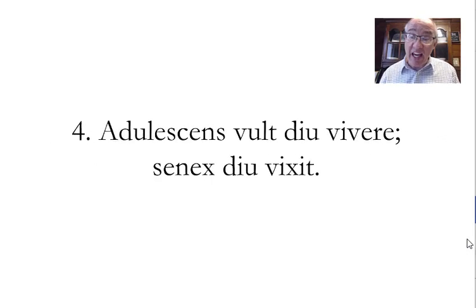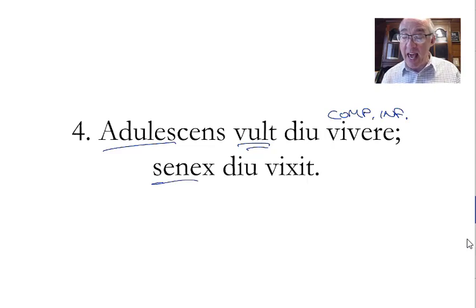Number 4. Adolescens vult diu vivere, senex diu vixit. A young man wishes, or a youth wishes to live. This is your complementary infinitive. The youth wishes to live for a long time. An old man has lived for a long time. Just a play on the present tense versus the perfect tense. The perfect, has lived, the present perfect tense here.